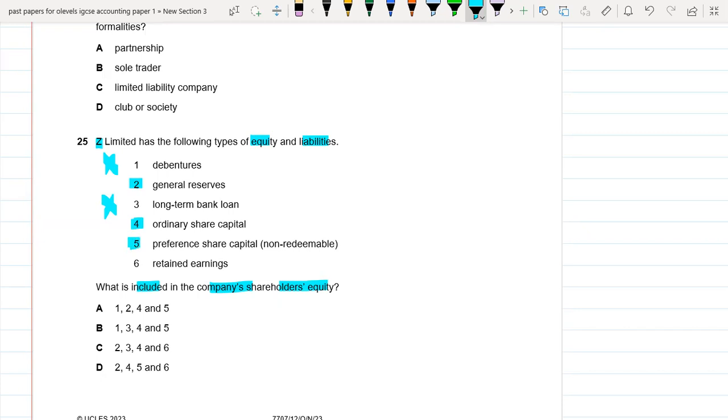Retained earnings. We always add retained earnings under the shareholders equity section. So yes, this is the right option. So 2, 4, 5, 6. Okay, so basically we have D option because in D we can see the 2, 4, 5, 6 options. So this is the right option and these are wrong options.